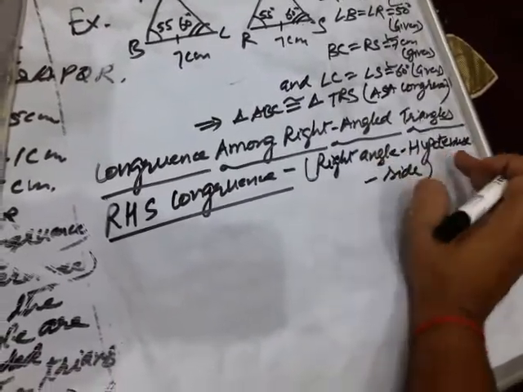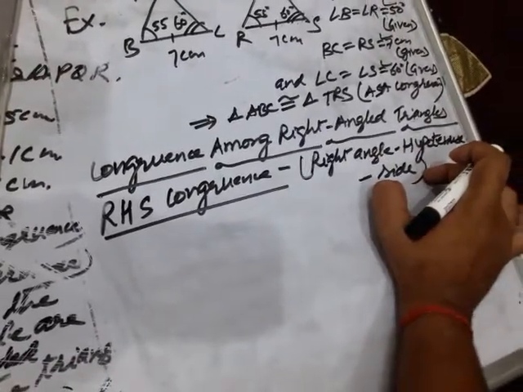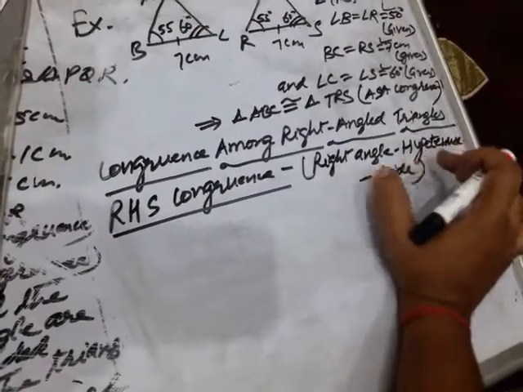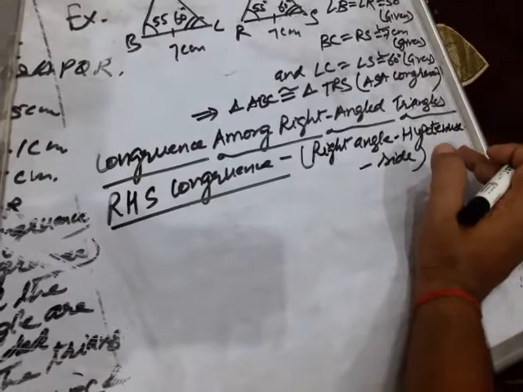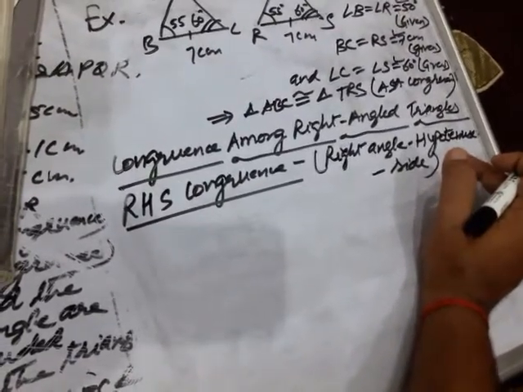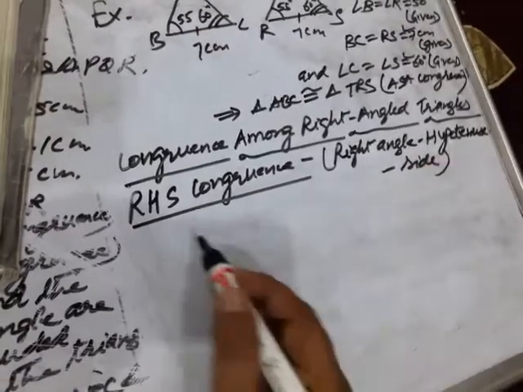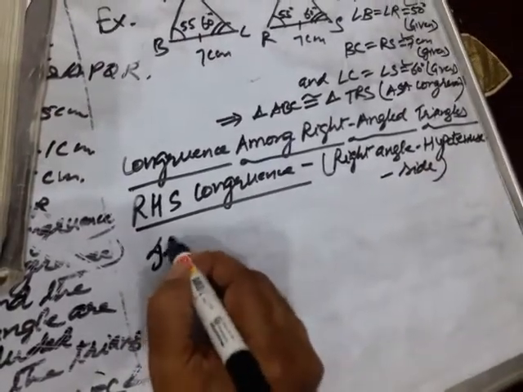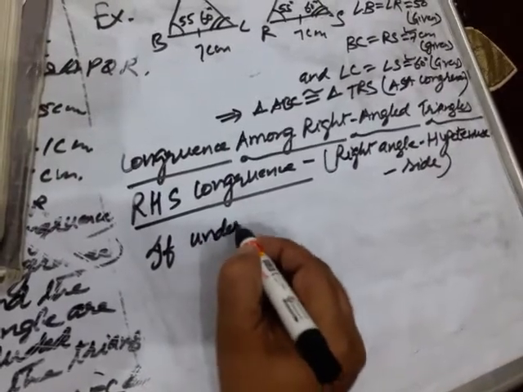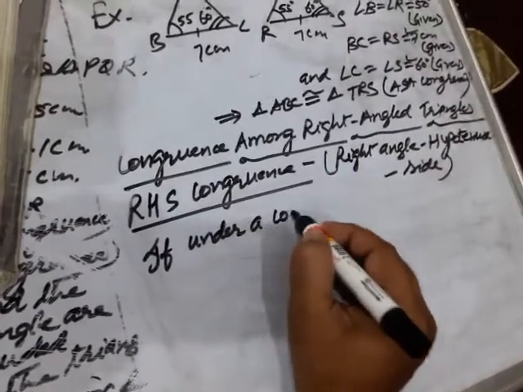One right angle, hypotenuse and one side of one triangle must be equal to the right angle, hypotenuse and one side of another triangle. Then we say that two triangles are congruent under RHS congruence criterion. Okay, write down the statement. If under a correspondence,